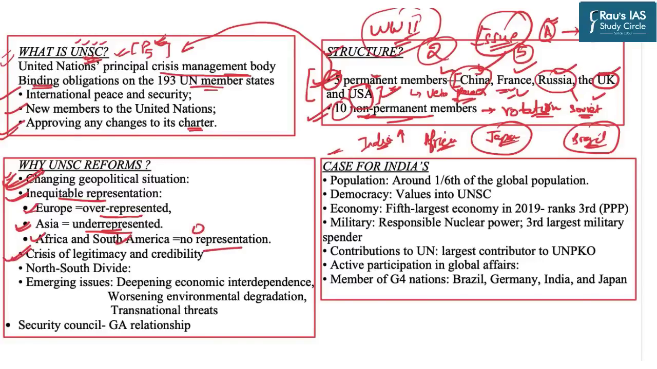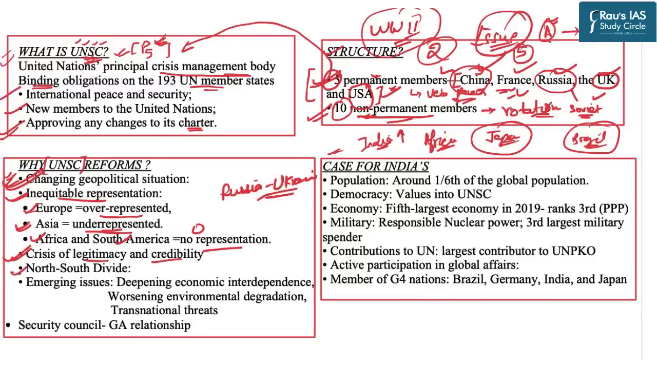The third major issue is of legitimacy and credibility, the latest example being the Russia-Ukraine war. In the past also there have been several invasions, for example in Libya, Egypt, Iraq, Syria, Yemen. So there have been continuous invasions going on across the world, but the UNSC has failed to stop those invasions and take the necessary steps. That is why in present times the UNSC faces a crisis of legitimacy and credibility.